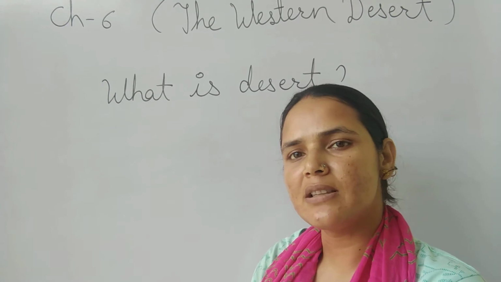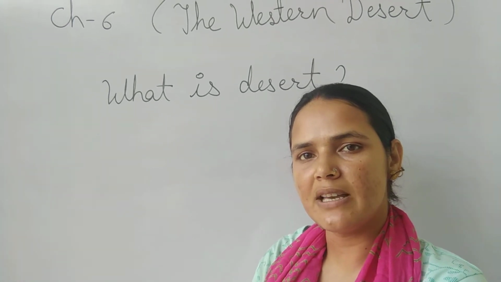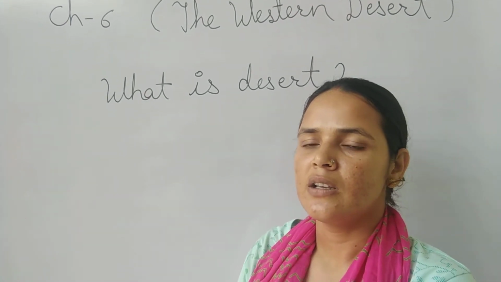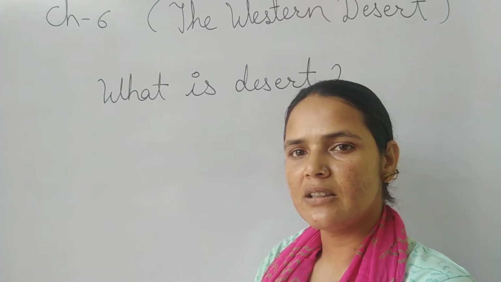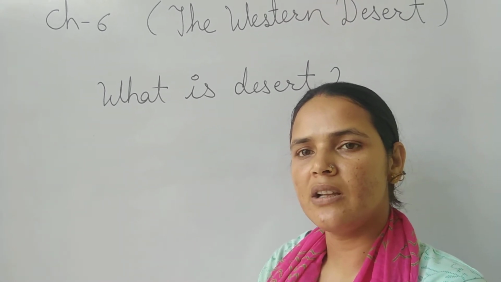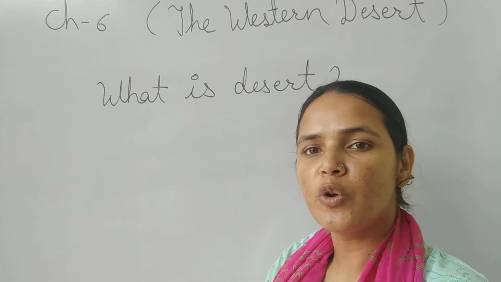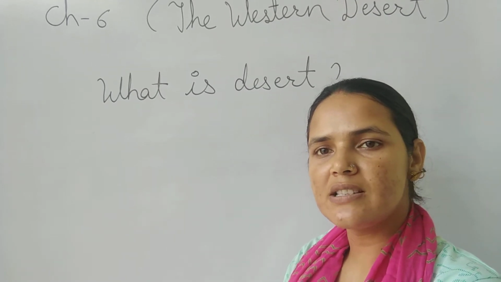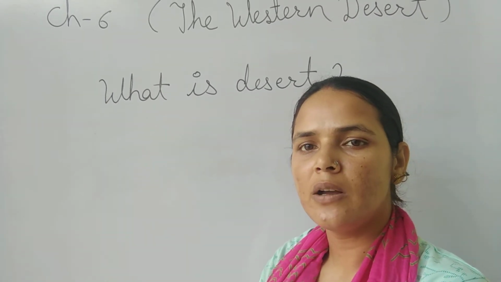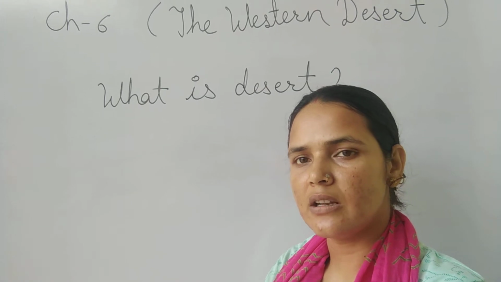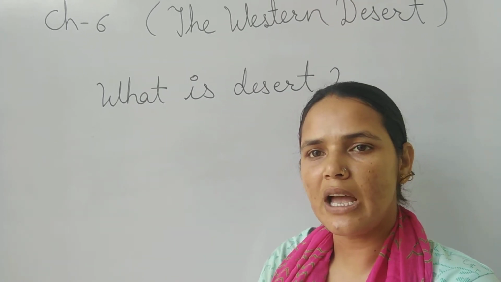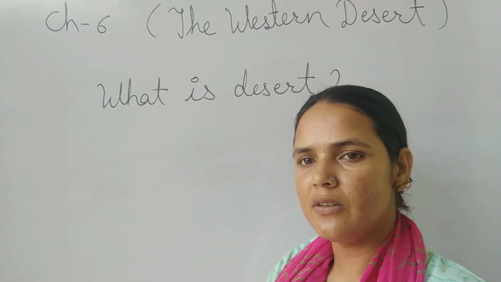Some part of Pakistan also lies in this Western Desert. So now let's discuss the climate, natural vegetation, occupation, diet, dance and music of the people of Rajasthan. So now we will discuss everything about this physical feature.